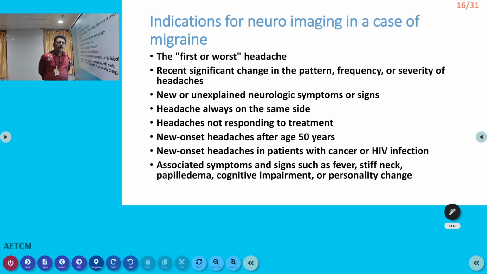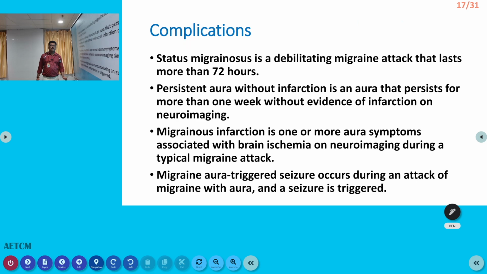So in all patients with migraine coming to the emergency room, normally we don't take any imaging, but there are some indicators. We have already seen red flags in headache. The same red flags are applicable here also. If somebody has migraine or headache, we need to take CT or MRI, MR angiogram only if the patient has these red flags. Otherwise, it is not required.